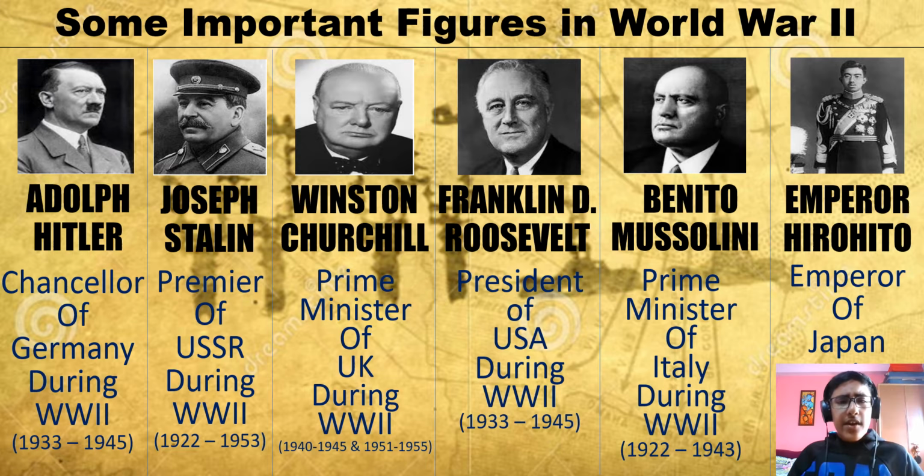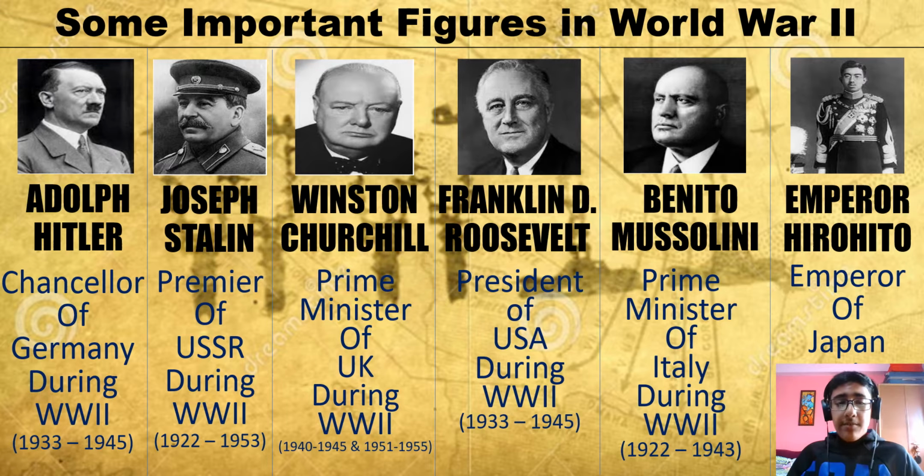So some important figures in this World War were, number 1, Adolf Hitler. Adolf Hitler was the Chancellor of Germany during World War II, and his power was from 1933 to 1945. Next, we have Joseph Stalin. Joseph Stalin was the premier of USSR, or the Soviet Union, during World War II, and his reign was from 1922 to 1953.